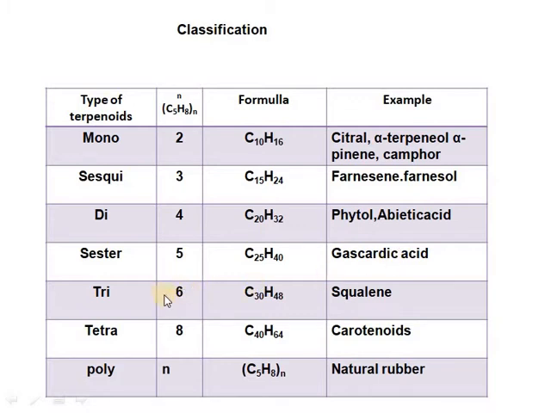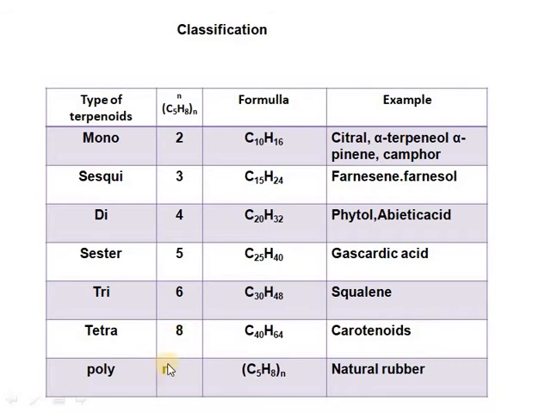Next, if six C5H8 units join, we get the triterpenes, having the molecular formula C30H48, for example squalene. If eight isoprene units join, we get the tetraterpenes, with molecular formula C40H64, for example carotenoids.